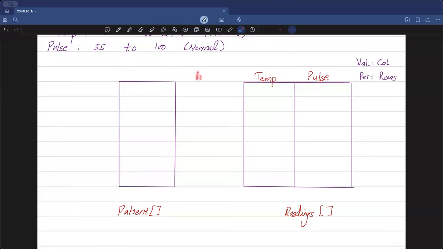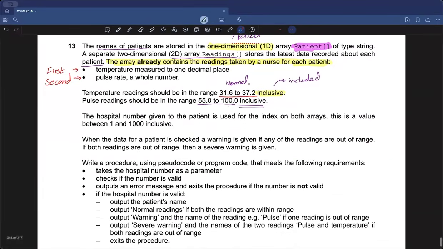For that, we have a specific word known as index. This index is the computer science word which specifies the position of a specific value within an array. Now the examiner always makes this combination of 2D arrays and 1D arrays in a 15 marker very easy for us. You're going to note this: the pattern for the 15 marker is repeated in almost all the papers. If you open every other 15 marker, they always make use of the same index on both arrays.